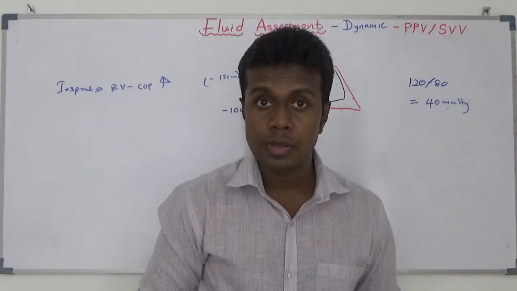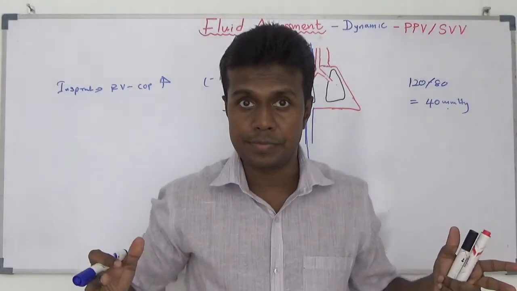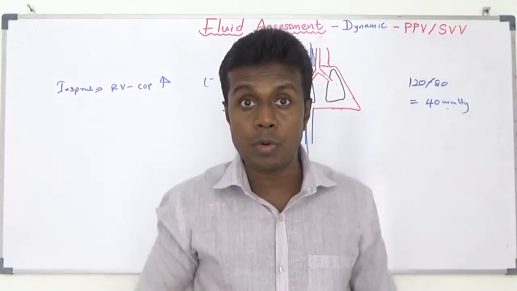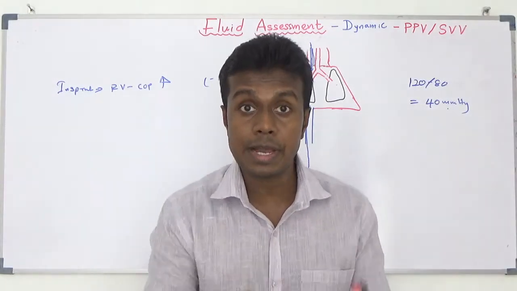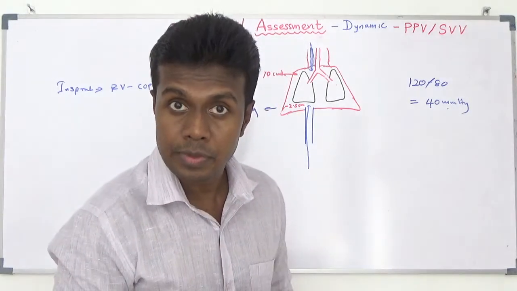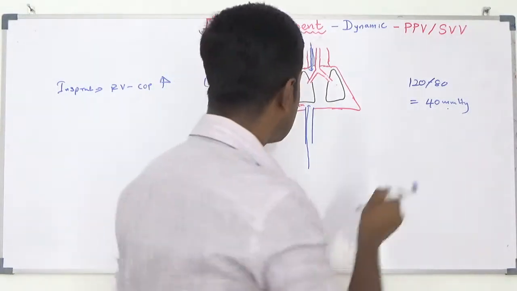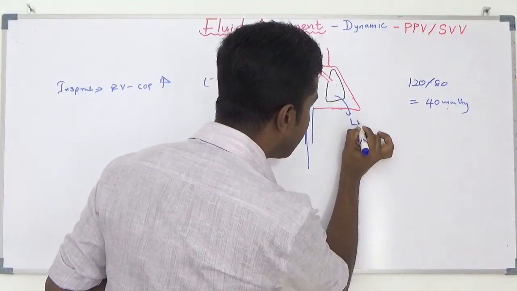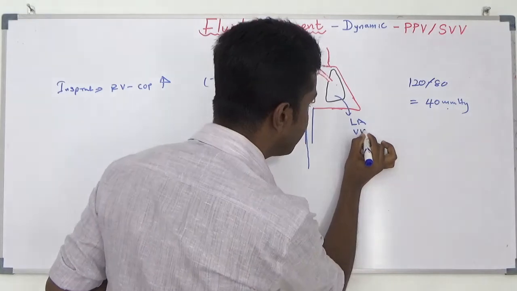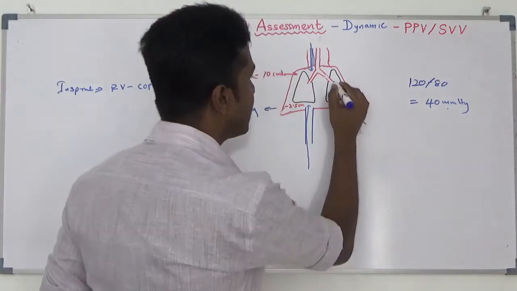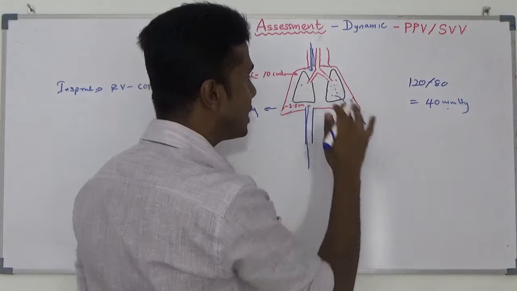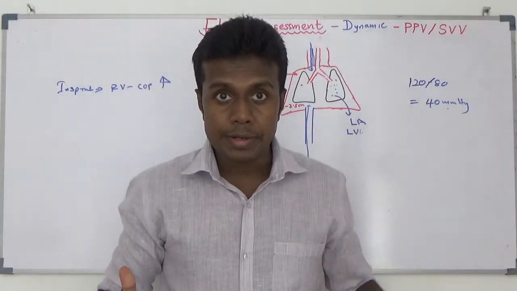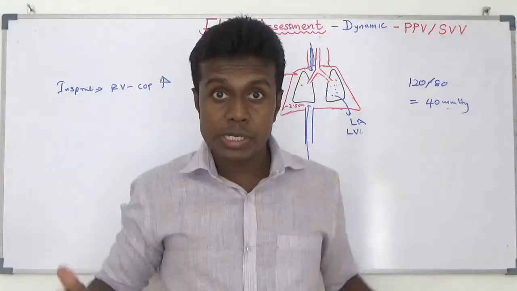At the same time, because of lung expansion, your alveolar capillary bed is also going to be increased. They can hold more and more blood. Because of that, venous return from here to the left atrium and left ventricle, they can hold more and more blood because they are expanded now. Now my alveoli are expanded, meanwhile my blood vessels are also expanded.